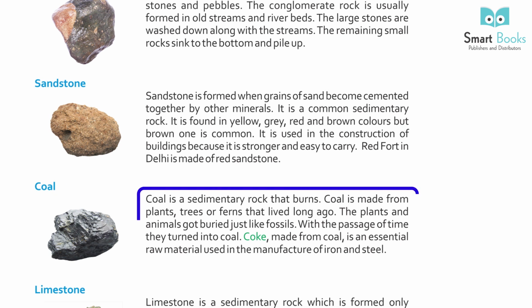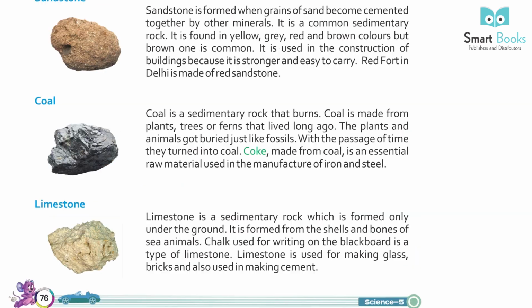Coal. Coal is a sedimentary rock that burns. Coal is made from plants, trees and ferns that lived long ago. The plants and animals got buried just like fossils. With the passage of time, they turned into coal. Coke, made from coal, is an essential raw material used in the manufacture of iron and steel.